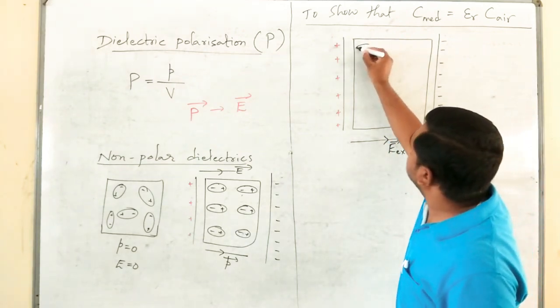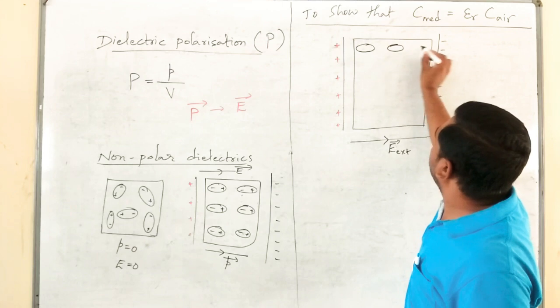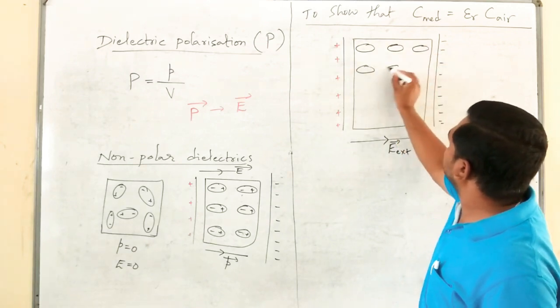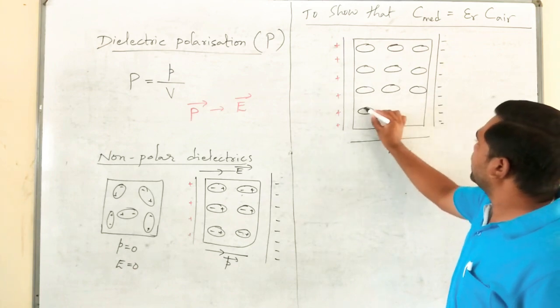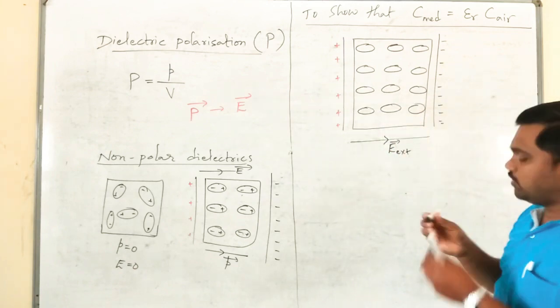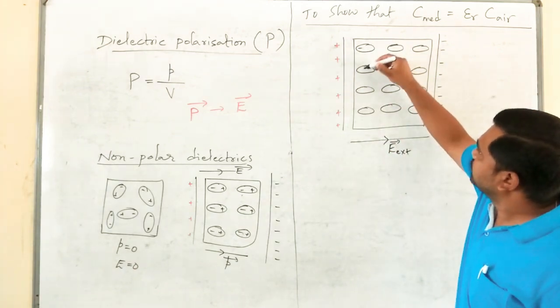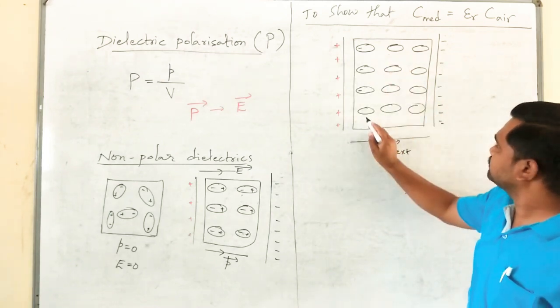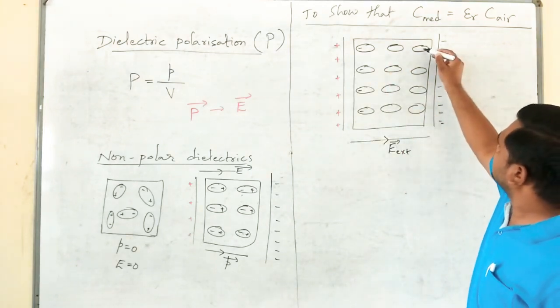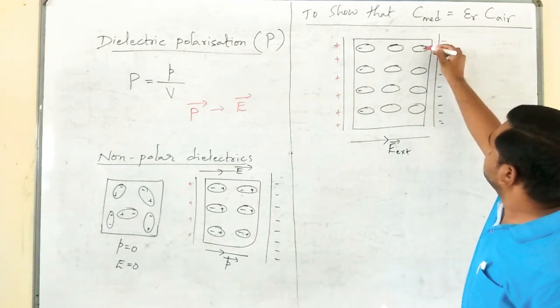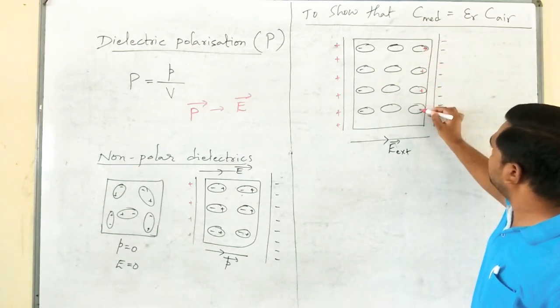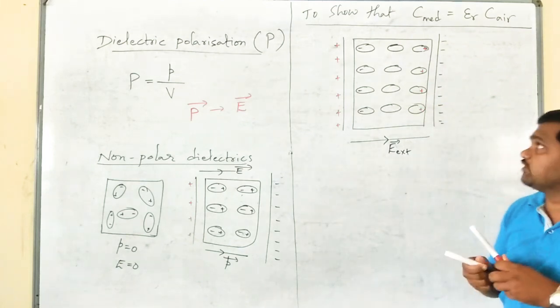Now, what happens here? The dipoles will arrange themselves like this. Due to the force of attraction, all the negative charges in the dipoles come towards this positive plate. All the positive charges will come towards this negative plate. This is a very, very simple concept. Next, due to induction effects, what happens?